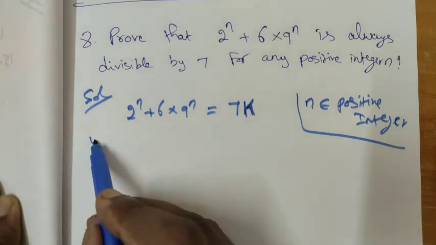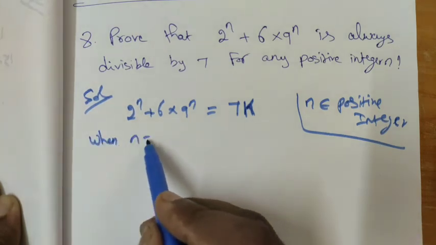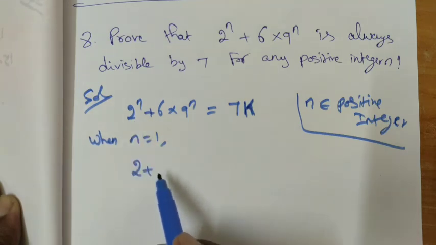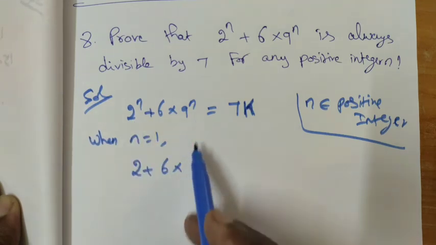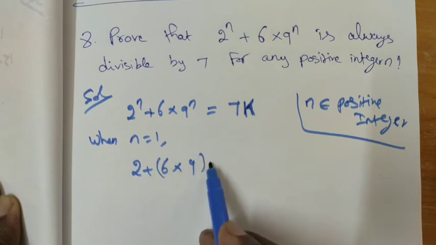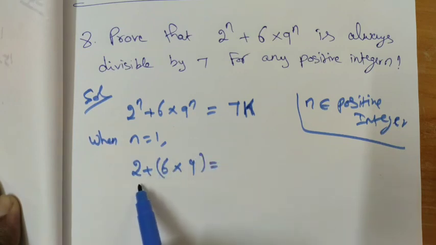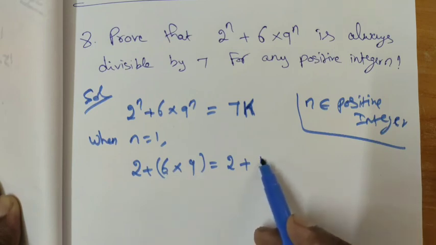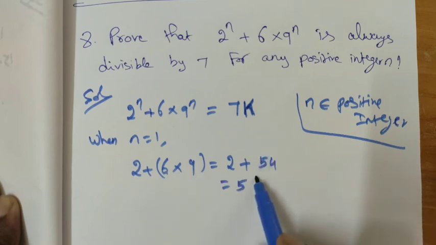So when we take n is equal to 1, if I apply n is equal to 1, what do you get? 2 plus 6 into 9, right? First you have to multiply these two terms and then add. So 2 plus 6 9s are 54, which is equal to 56.